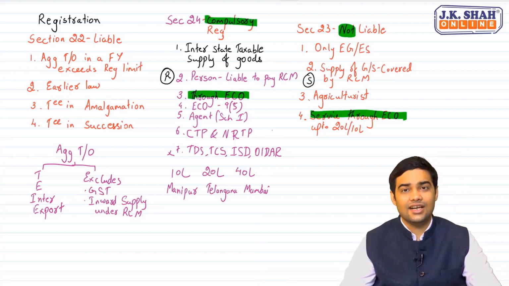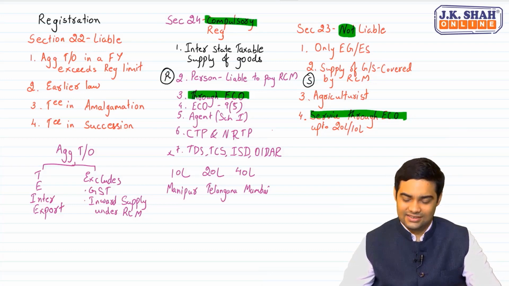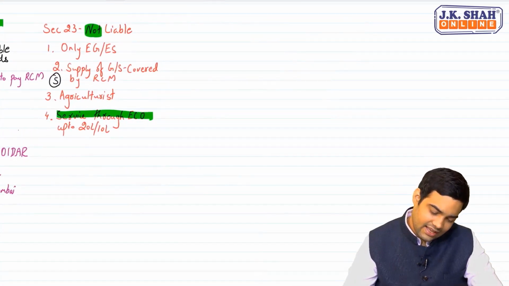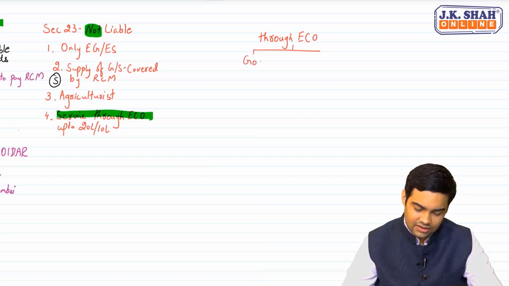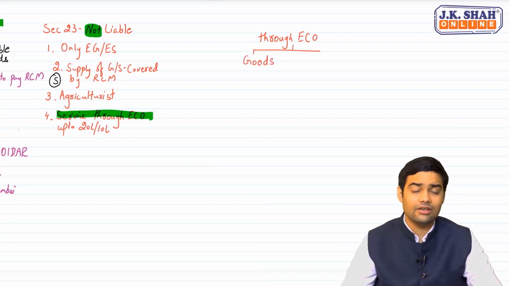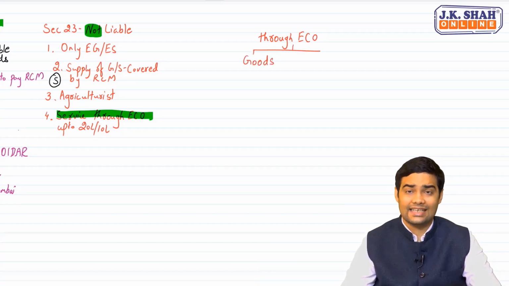Now the question is which is right? Now let's try to reconcile all this. See this carefully. If I am supplying through e-commerce operator, and I am supplying goods, and which e-commerce operator? Who is required to collect tax.